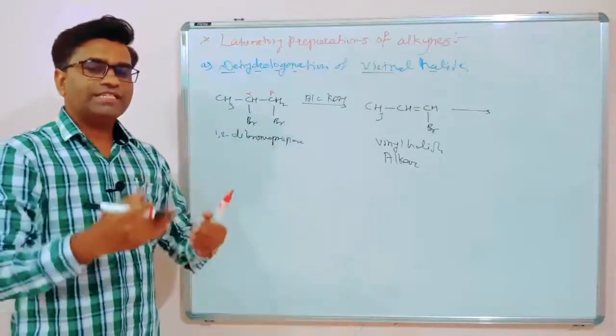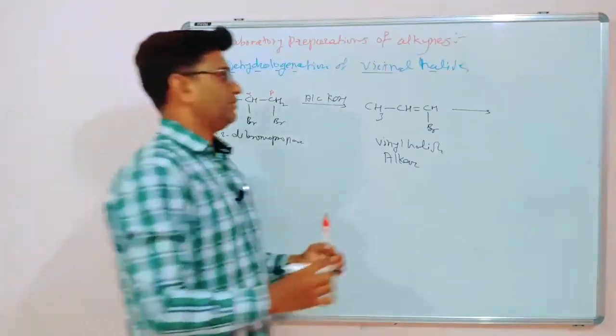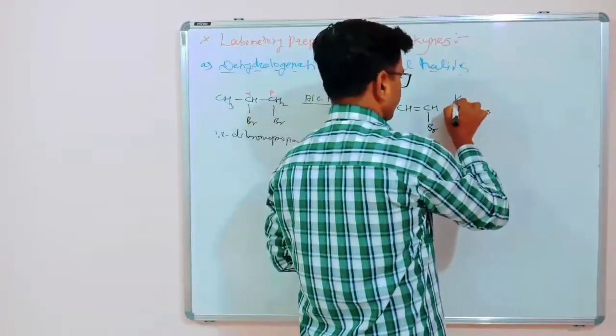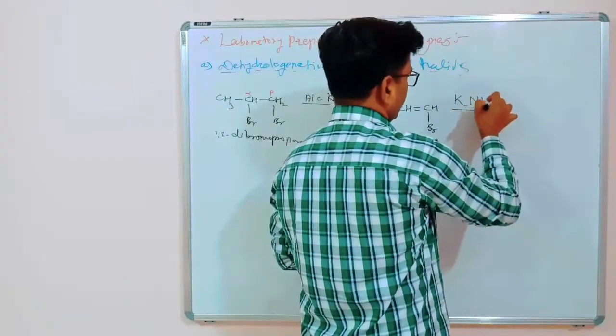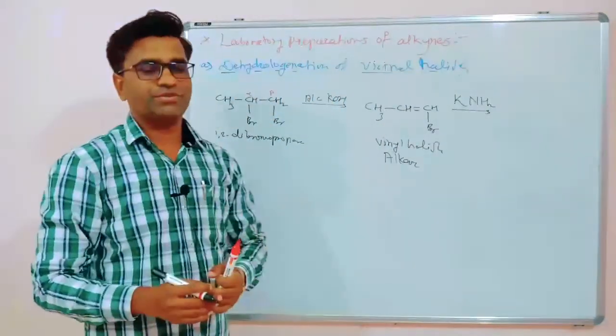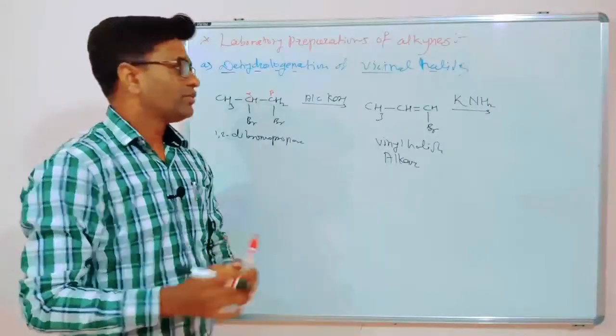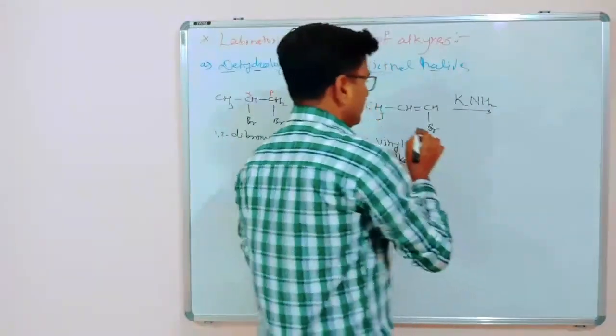Then for the next elimination reaction, you have to use a strong base. For example, KNH2, or you can use NaNH2, sodamide, potassium amide. Because of that, what will happen?